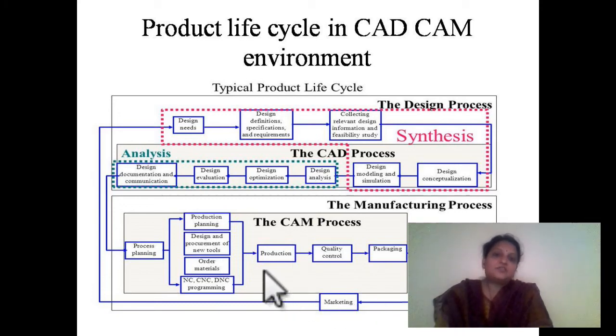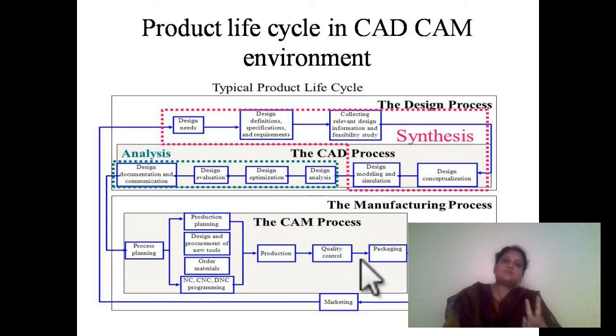And now during this production we'll go for quality control. As I told you, we have two different types of quality controls, that is online inspection and offline inspection. Both the things will be done by the computer itself. And while performing these inspection operations, if there is some error, the error will be given to the computer.